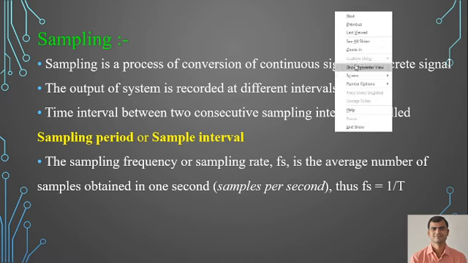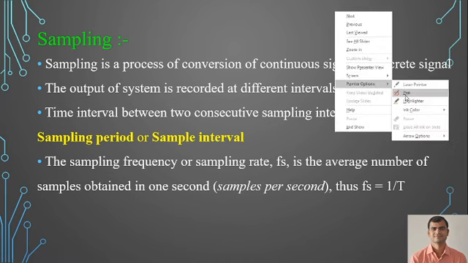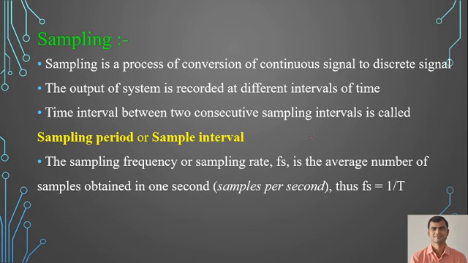Let me take the pointer option so I can explain better. Suppose this is a continuous time signal and we need to convert it into a discrete time signal. So what do we require? We require a sampler, or a sampling frequency, to convert a continuous time signal into a discrete time signal.